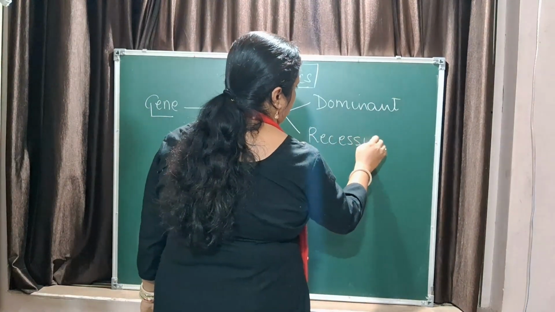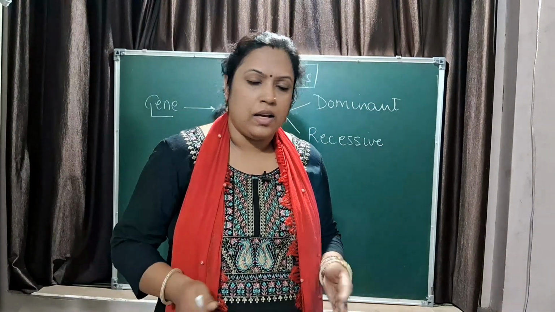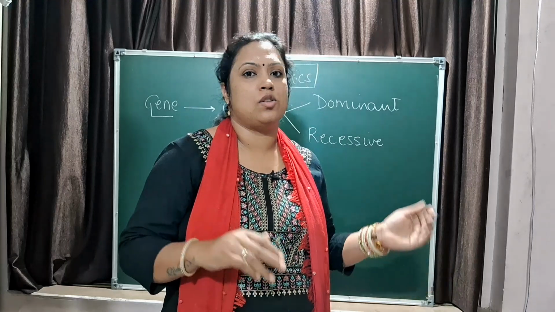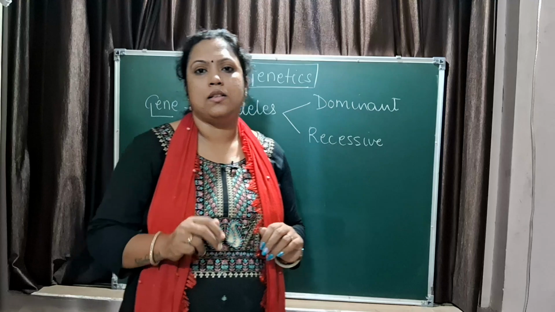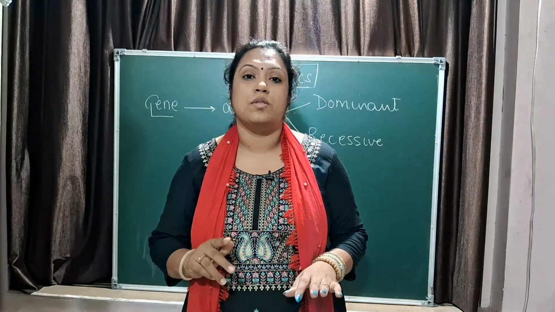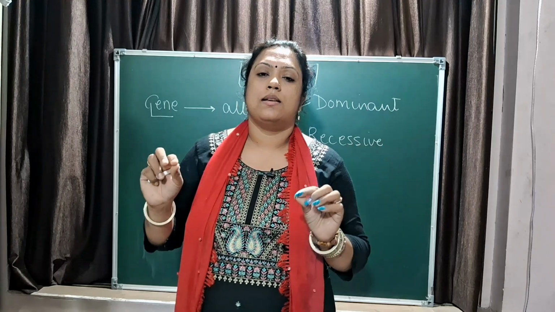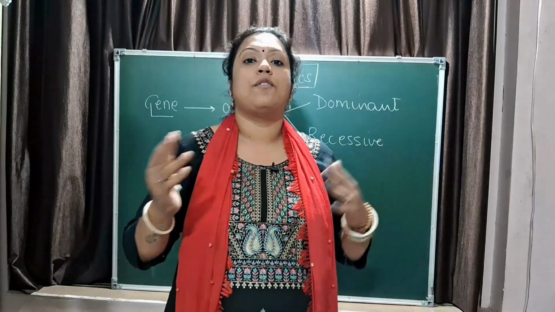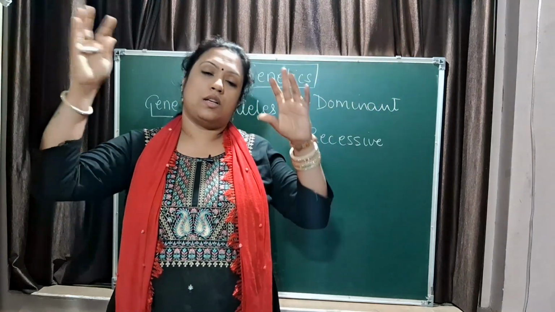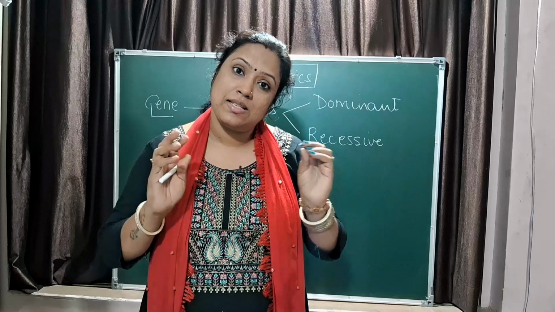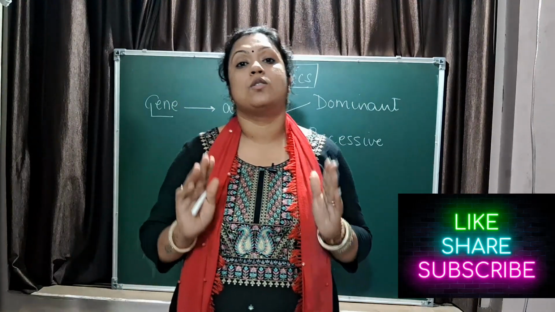Now, when you talk about the dominant allele, it means it expresses itself in whichever condition, that is homozygous condition or heterozygous condition. Before understanding the concept of homozygous and heterozygous, you must be aware of homologous chromosomes. Homologous chromosomes are the chromosomes of the same shape, size, structure inherited from either of our parents. That is, father gives you one chromosome, mother gives you one chromosome. They are similar, with the same kind of genes, right? That is called homologous chromosomes.